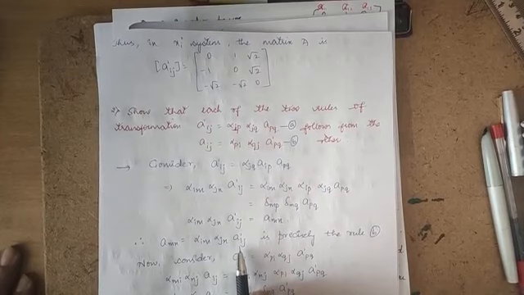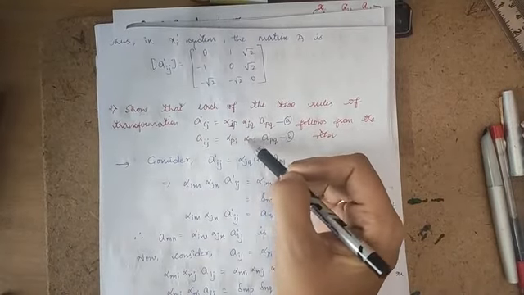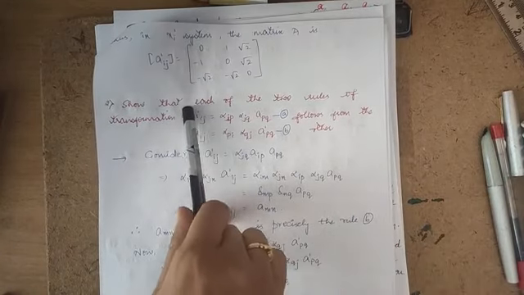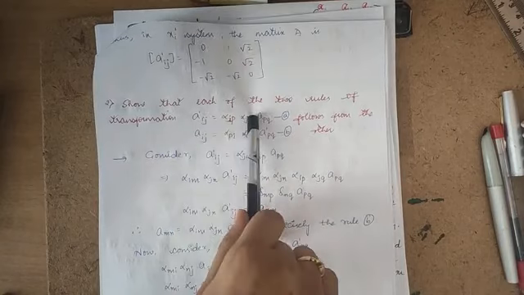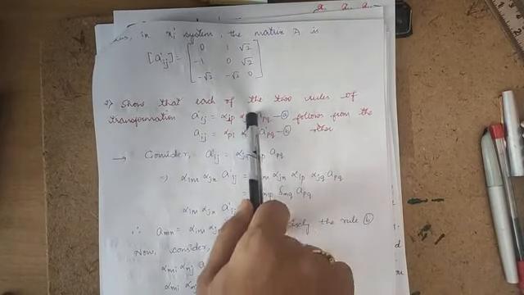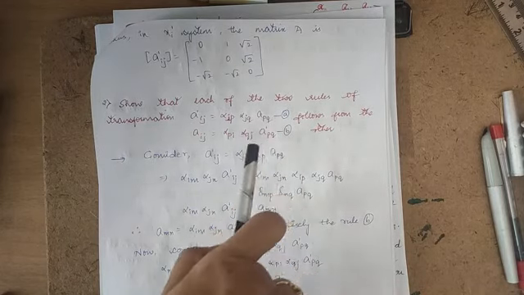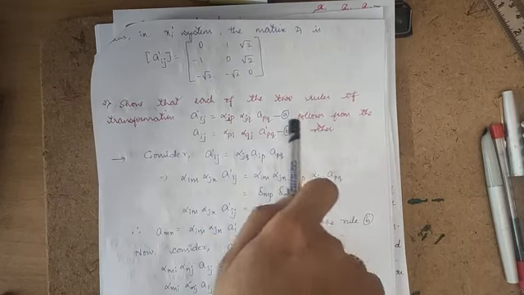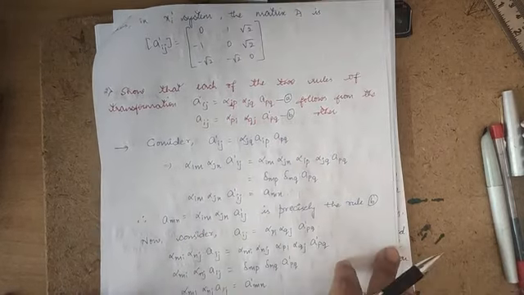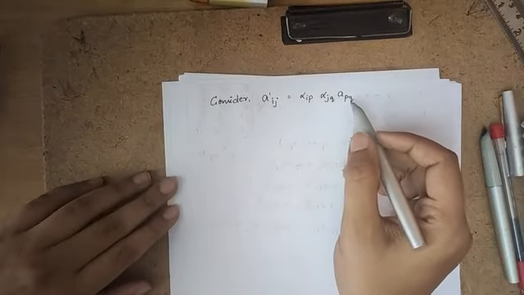The next problem is, show that each of the two rules, these two transformation rules, follows from the other. That means if you consider your transformation rule A, you should get rule B, and if you consider this, you should get this. So we have to show that we will get the transformation rule B if we consider transformation rule A and vice versa. So let's solve that, how we will get. I have considered your transformation rule A.